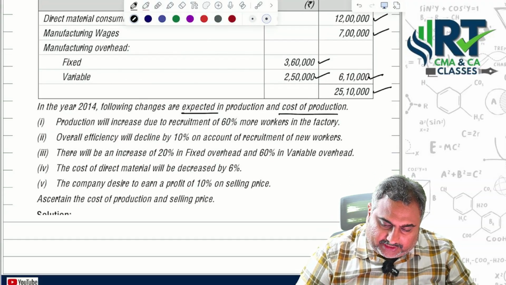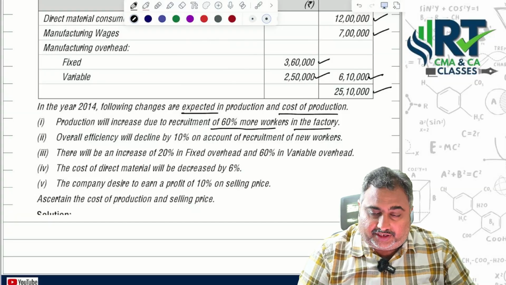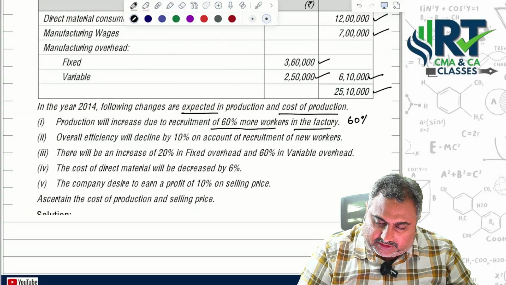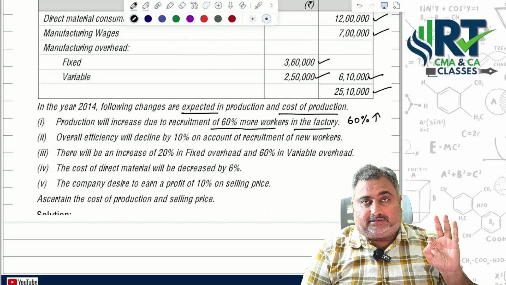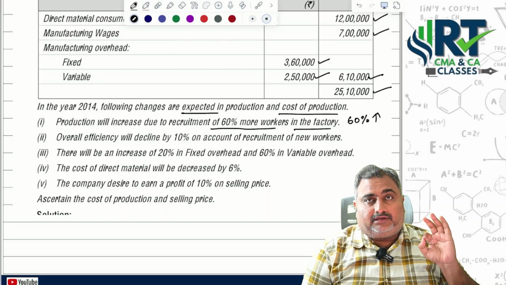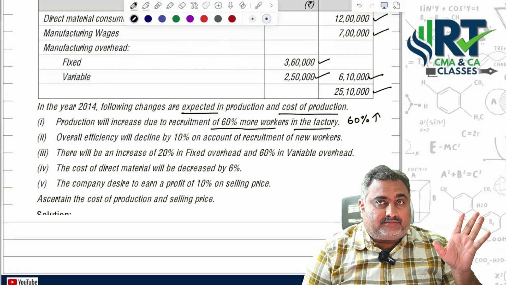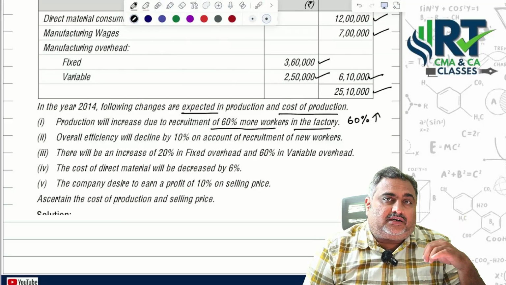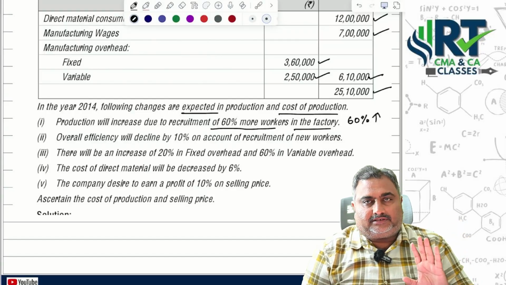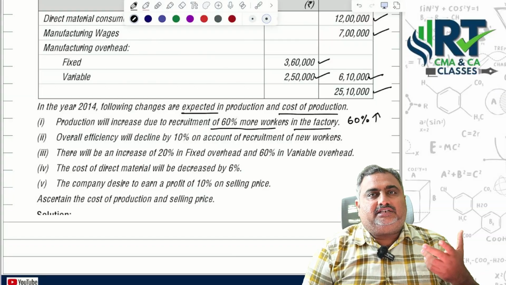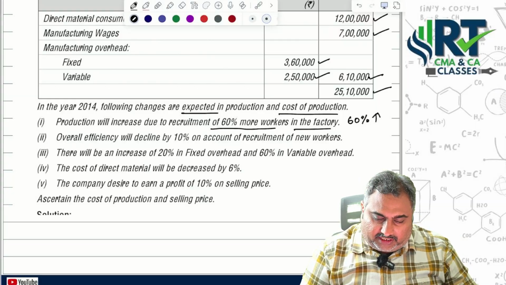Production will increase due to recruitment of 60% more workers in the factory. Because you are recruiting more workers, how much has production increased? 60% itself. Don't immediately multiply with 160%, because we are habituated to that whenever there is an increase. I told you even in the classroom sessions so many times. Whenever we see an increase, we immediately multiply with 160%. Here the increase is 60%, that's the reason we may go with 160%. Please have patience. Read the next one.